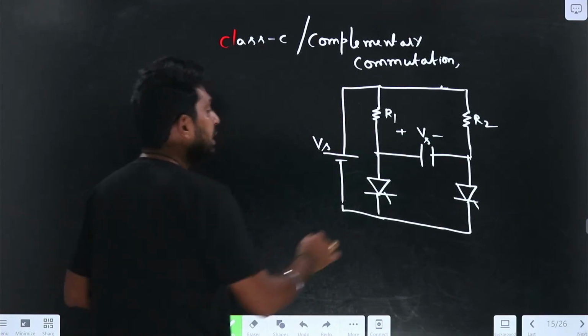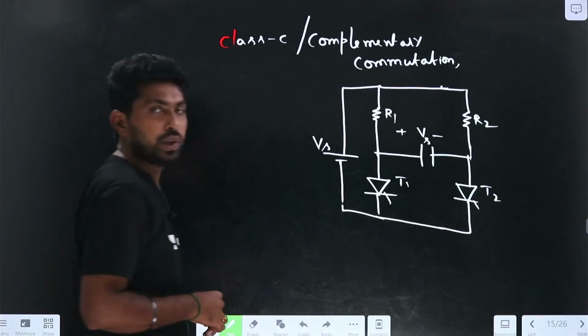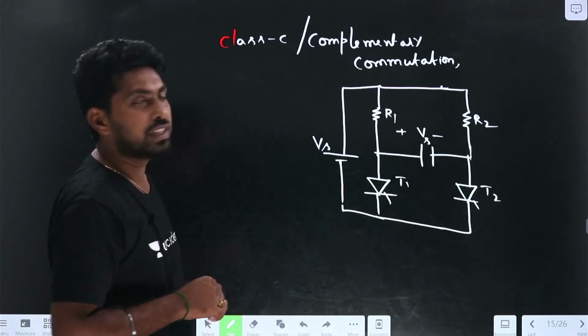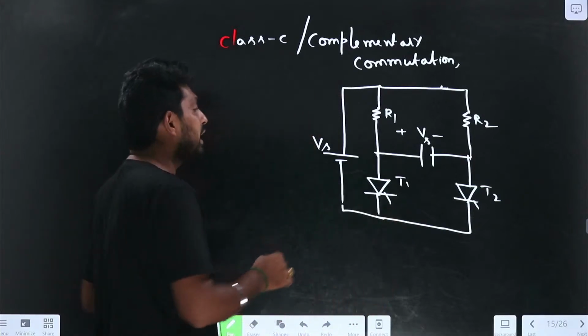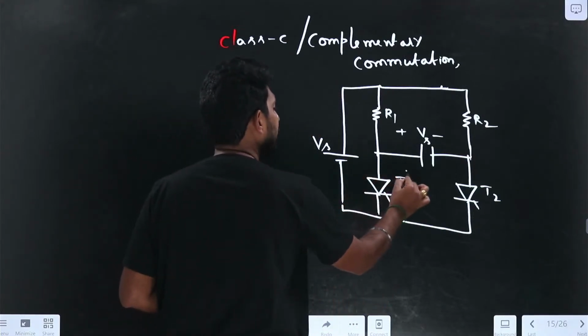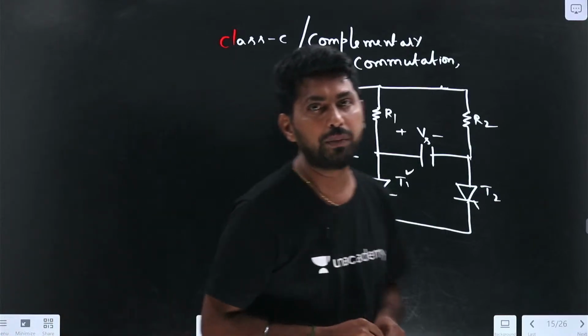Let me assume this is T1 and this is T2. At t equal to 0, let thyristor T1 be triggered. Let us see how this complementary circuit works.